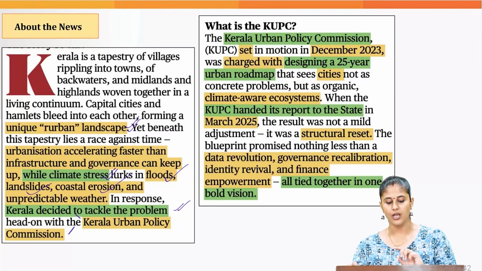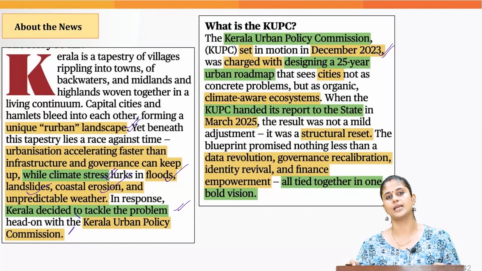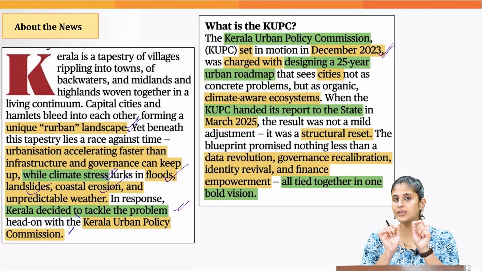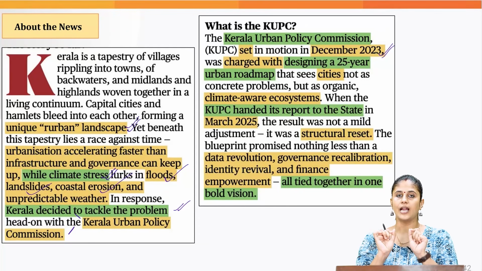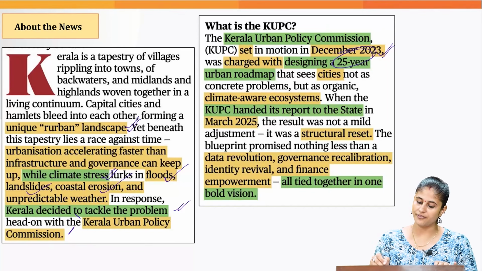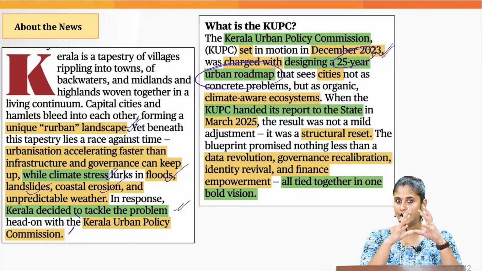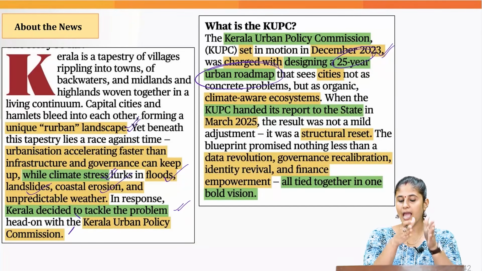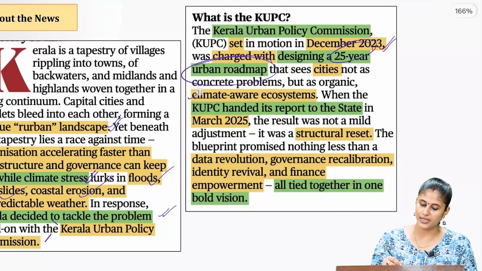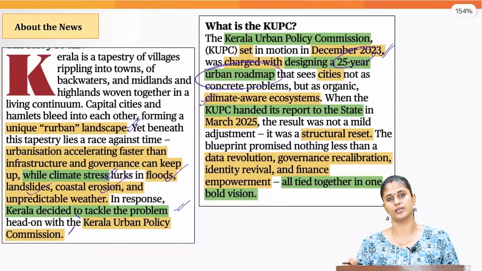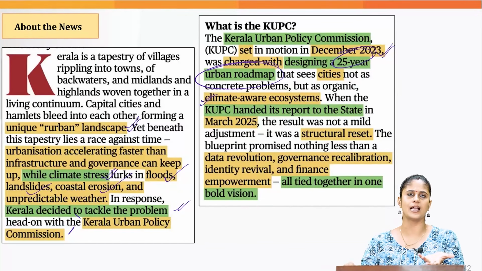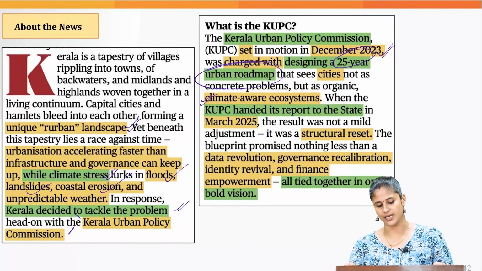This commission was put in place in December 2023 and it was given the mandate to come up with a 25-year urban roadmap so that we can effectively deal with rapid urbanization and make the urban areas climate-aware ecosystems, so that we can enhance the resilience of our urban areas.